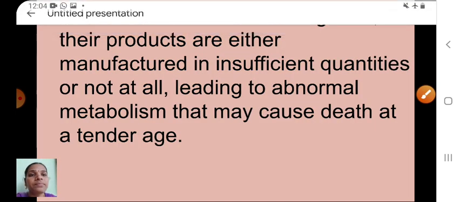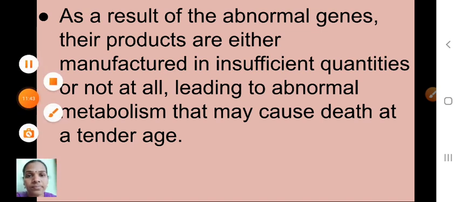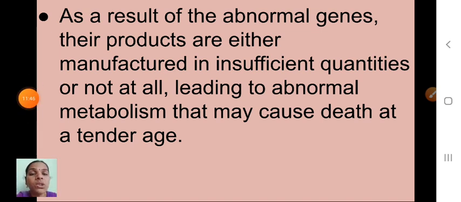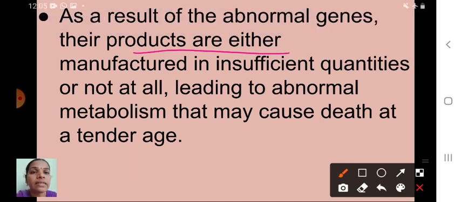See here. As a result of the abnormal genes, their products are either manufactured in insufficient quantities or not at all, leading to abnormal metabolism that may cause death at a tender age. So children, did you understand this one? See here, one second I'll read here. As a result of the abnormal genes, the products are either manufactured in insufficient quantities or not at all.